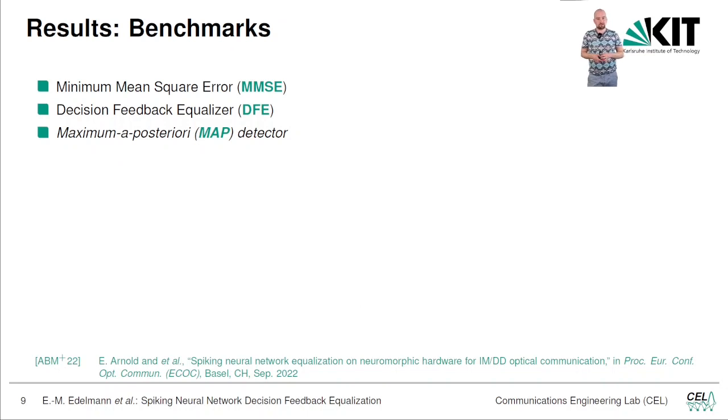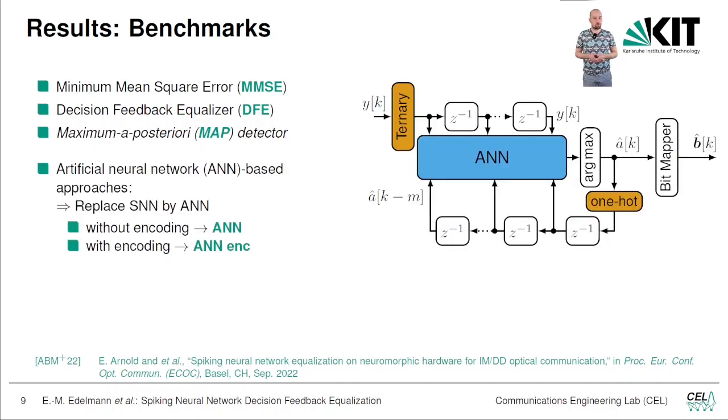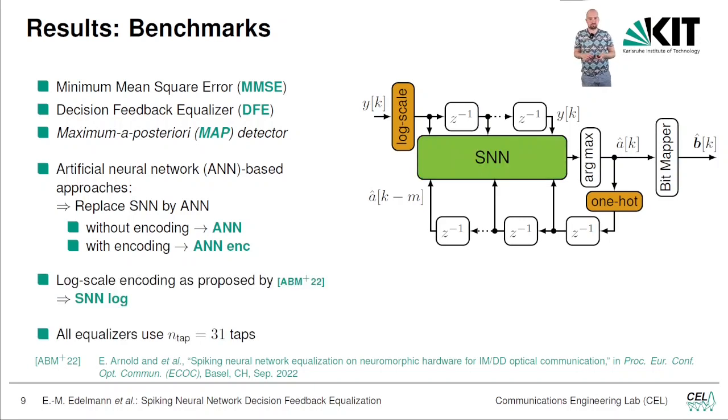To benchmark against well-known equalizers, we furthermore calculated the minimum mean square error equalizer, the decision feedback equalizer, and the optimal maximum a posteriori detector. And furthermore, we benchmark against artificial neural network-based approaches. We have the same structure as before, we just replace the SNN by an ANN, one time without encoding and one time with encoding, so that we can spot the impact of the ternary encoding later.